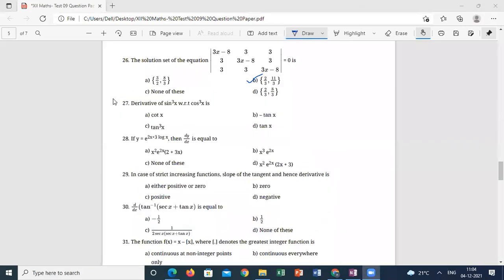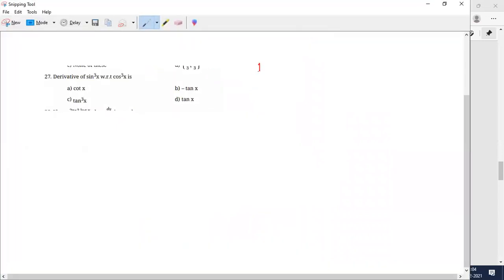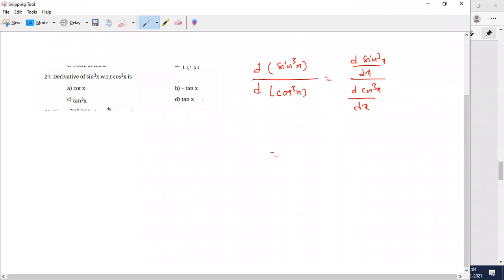Question number 27. Derivative of a function with respect to another function. He is asking d of sine cube x divided by d of cos cube x. This can be written by dividing both sides by dx: d of sine cube x by dx divided by d of cos cube x by dx. So differentiation of the first function divided by differentiation of the second function with respect to x is nothing but, suppose I take u and this is v, he is asking du by dv, u with respect to v.